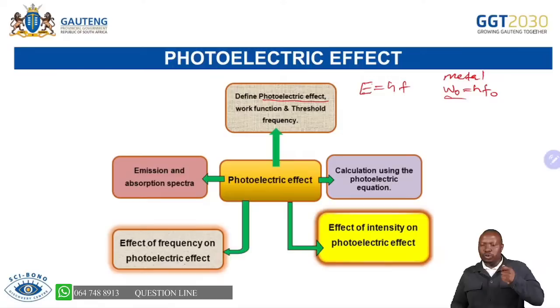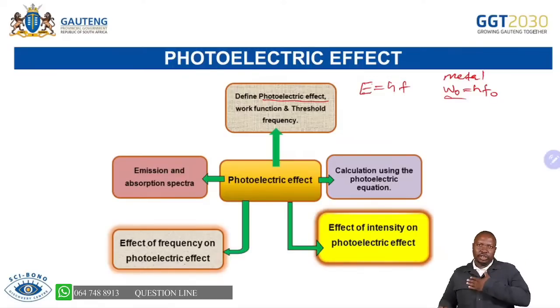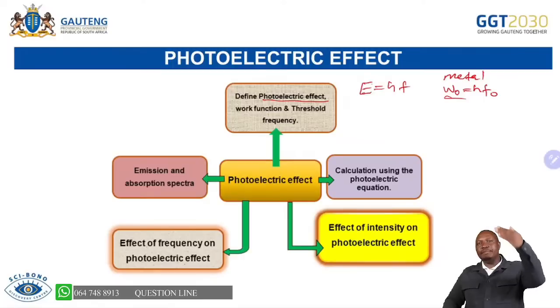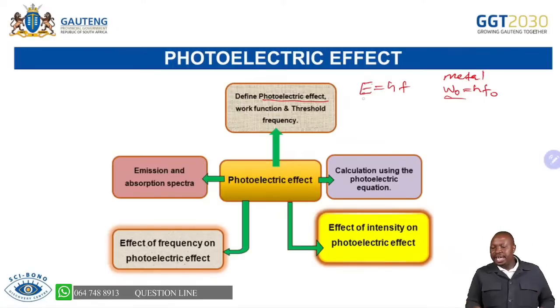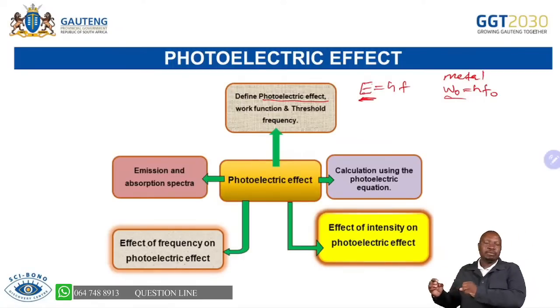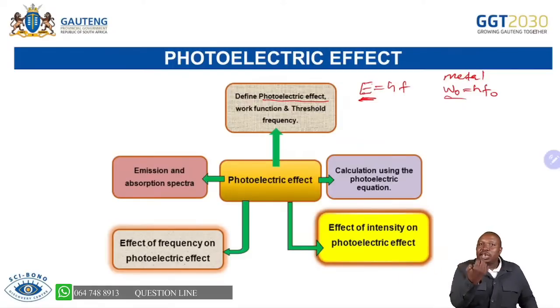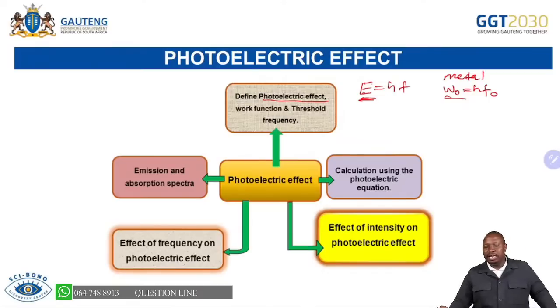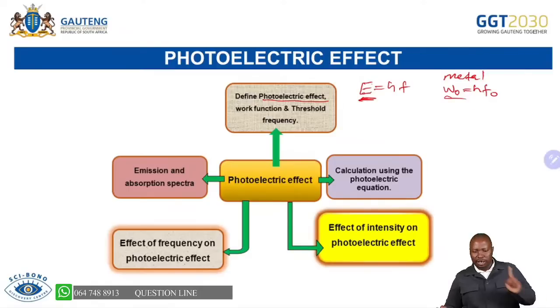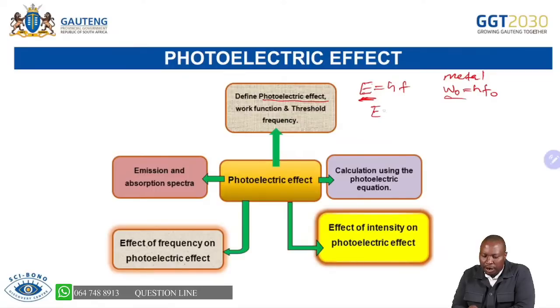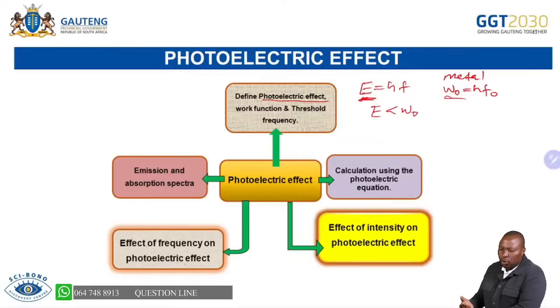So the work function is telling you that for you to remove the electrons from this metal surface, you need this amount of energy. We will always compare the energy that the light is bringing to the work function, which is the minimum energy required by that metal for electrons to be ejected. It is very important that you have those two. So we always compare E and W naught. Remember, when the energy of a photon is less than the work function, there is no ejection, no photoelectric effect. No electrons will be ejected from the metal surface.